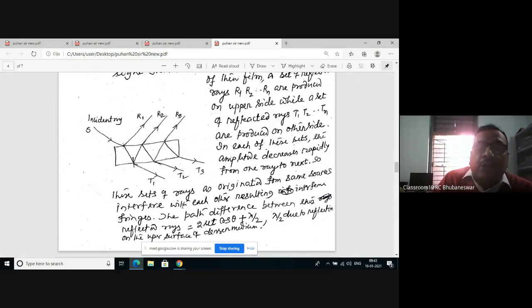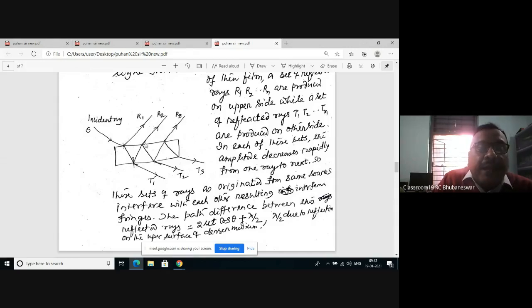So my point is, what is the nature of the fringe? Let us consider the reflected component. This is a reflected ray, this is another reflected ray, and these are the two interfering rays. Now the path difference: here it is moving like this, but it passes through a denser medium.